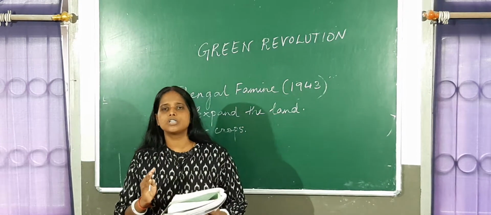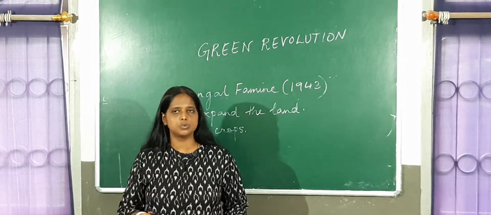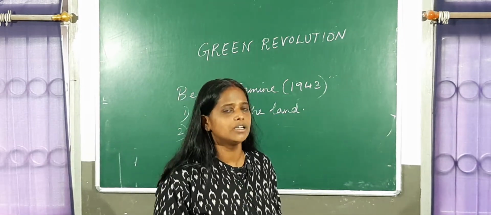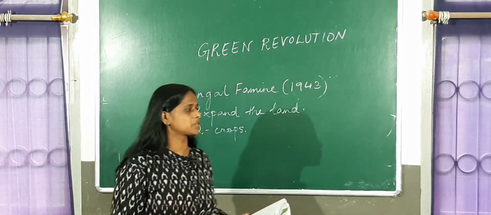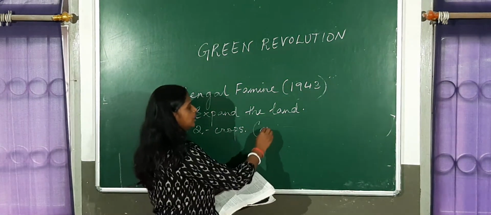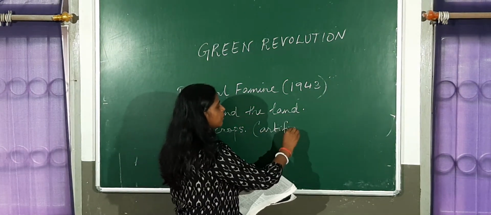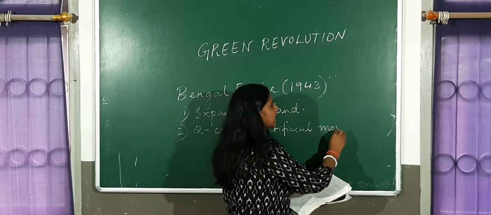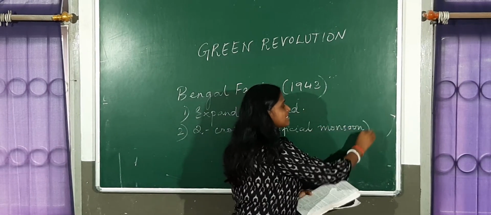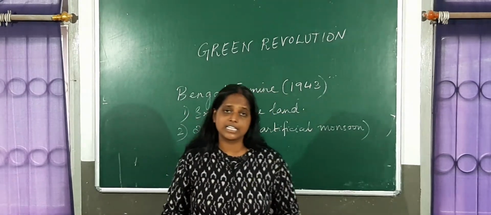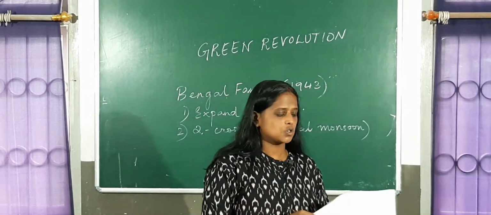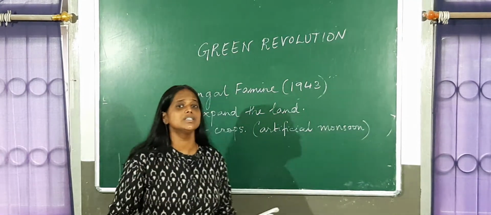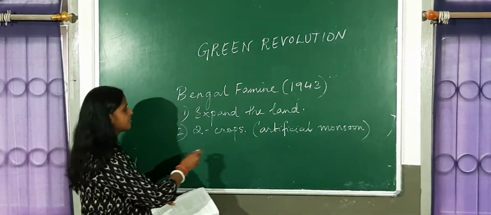The first crop was irrigated with the natural monsoon, that is the rainfall, and for the second crop we had a concept of artificial monsoon. What is the meaning of artificial monsoon? I have explained to you in the notes. Artificial monsoon was the setting up of irrigational facilities. We had to set up dams so that we could provide water to the second crop. So this is artificial monsoon.